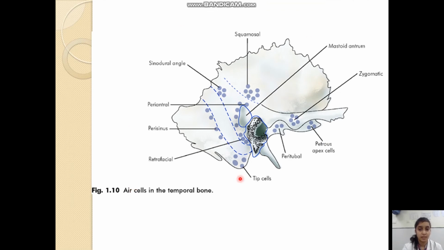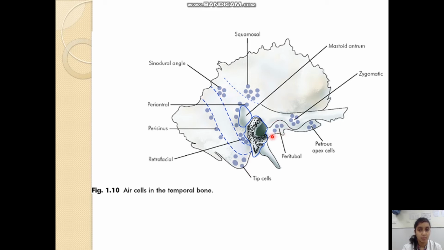Now this is a diagram showing the air cells in the temporal bone. This you can see is the largest air cell, the mastoid antrum, surrounded by the periantral air cells. These cells near the sigmoid sinus are the perisinus air cells. The air cells near the mastoid tip are the tip cells. Near the sinodural angle are the sinodural cells.